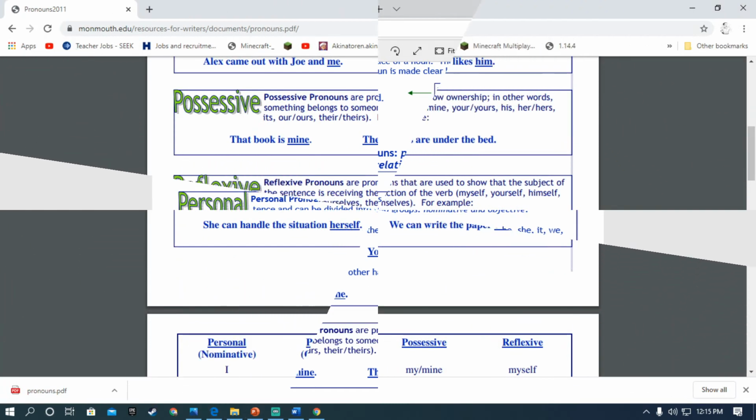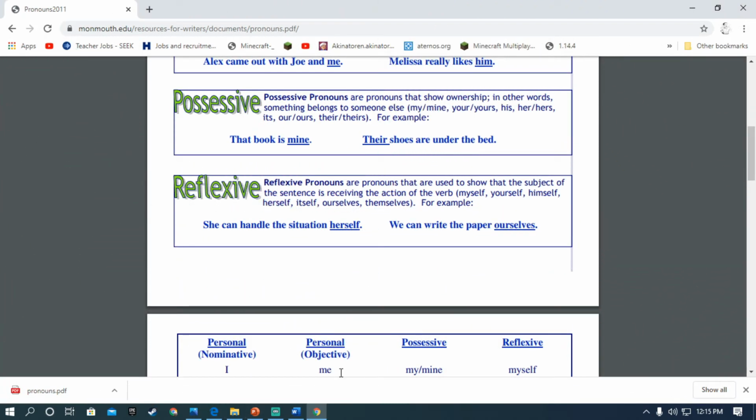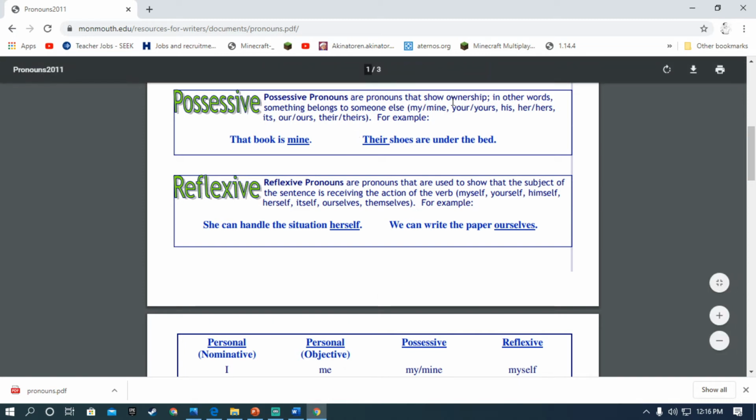Another type of pronoun is possessive. Possessive pronouns are those pronouns that show ownership. In other words, you can say something belongs to someone else: my, mine, your, yours, his, her, hers, its, our, ours, their, theirs.